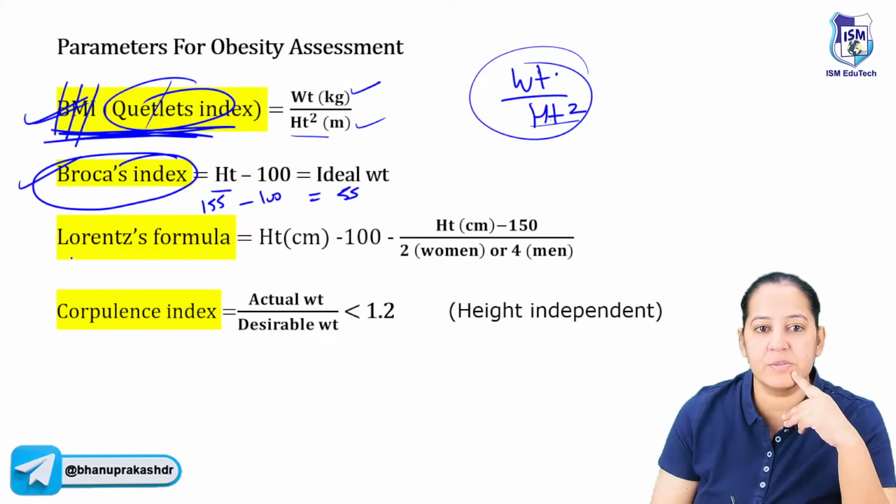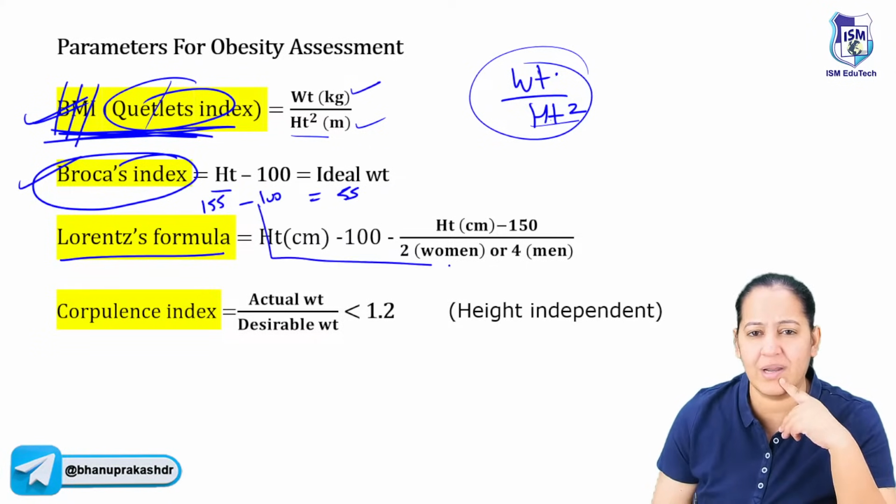The third is important. It is known as Lawrence index. Now read it, don't learn it. Just read it once.